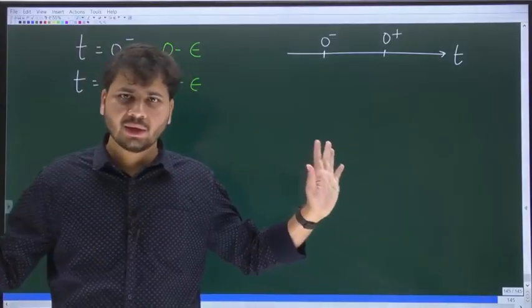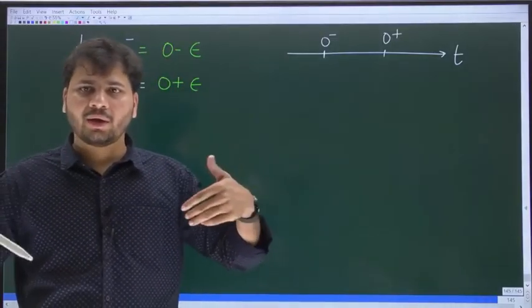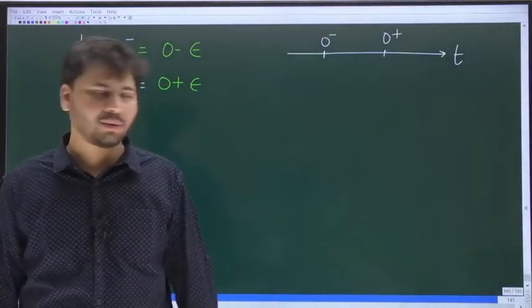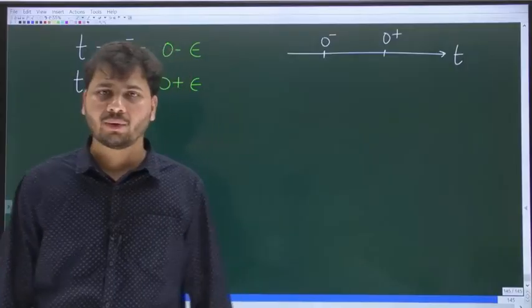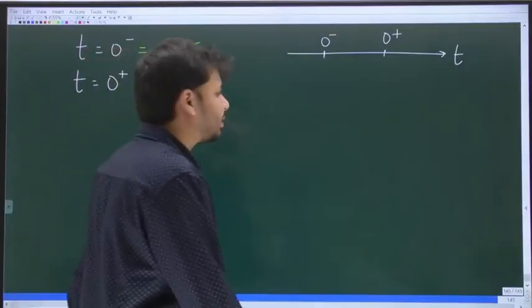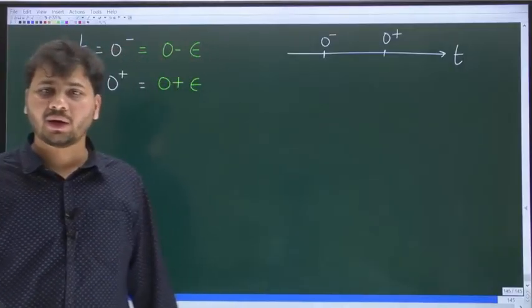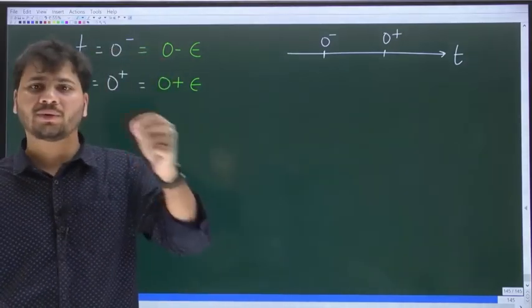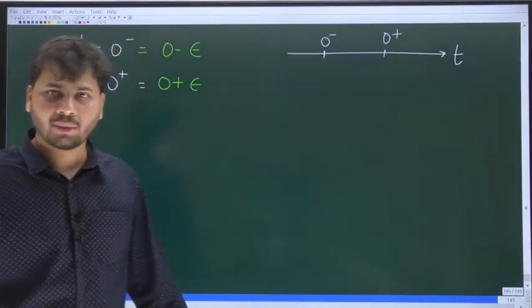I have two instants, t1 and t2, and if I ask you what is the length of the time interval between t1 and t2, you should say it is t2 minus t1. Okay, in the same way, what is the length of the interval between 0 minus and 0 plus? That means from 0 minus to 0 plus, what is the length of the time interval?